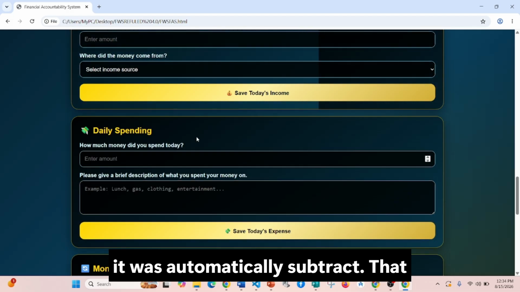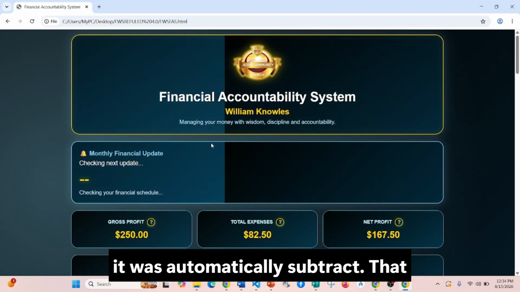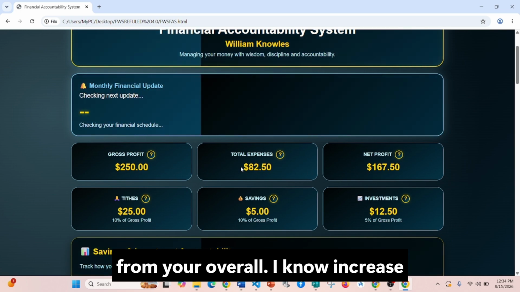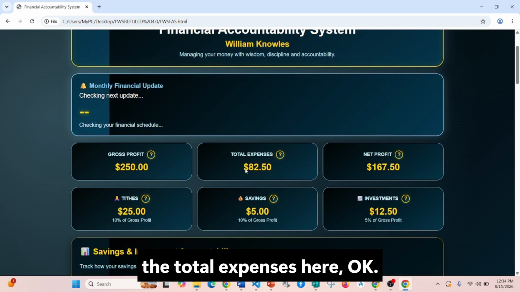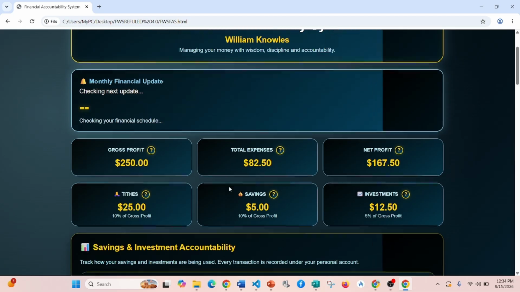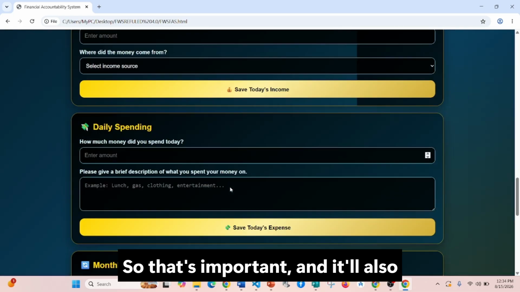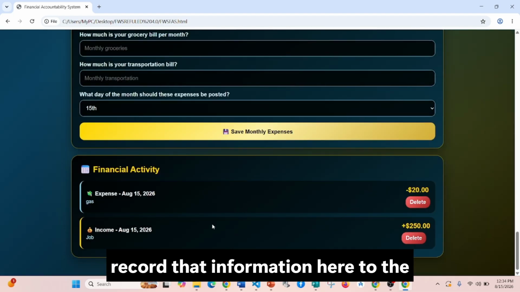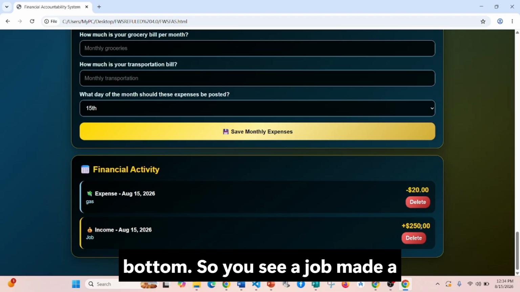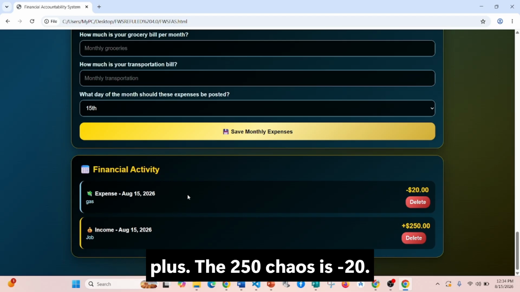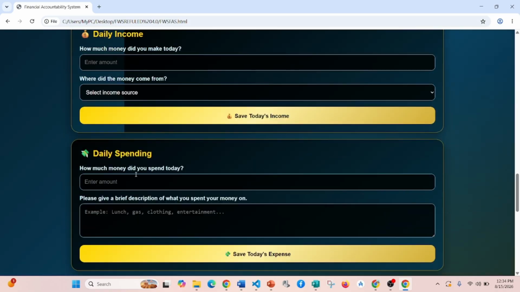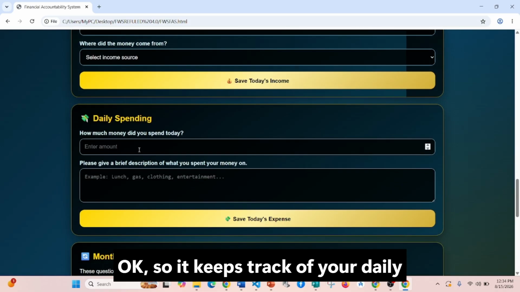And save, it will automatically subtract that from your overall, and it will increase your total expenses here. Okay, so that's important. And then it'll also record that information here at the bottom. So you see a job made a plus of 250, gas is negative 20. Okay, so it keeps track of your daily spending.